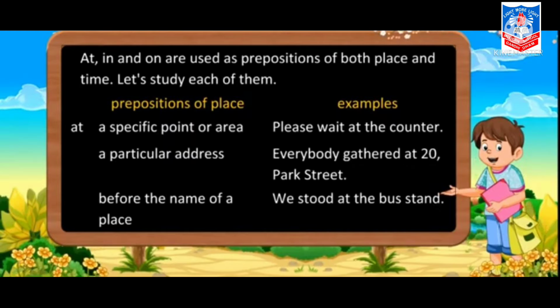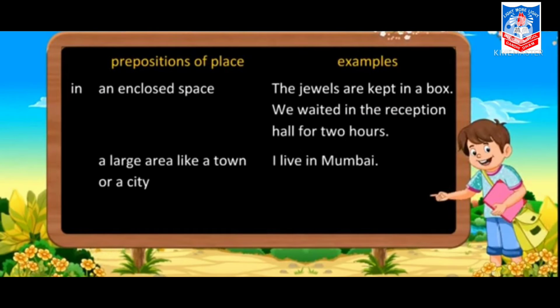Next, before the name of a place. We stood at the bus stand. हम कहाँ खड़े रहे हैं? बस स्टैंड के उधर. So at again is a particular place. So this is known as a preposition of place. The next preposition of place by using in and their examples.